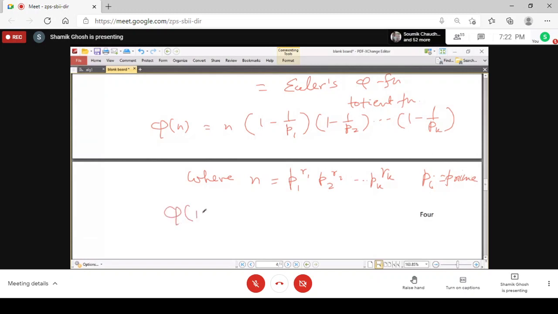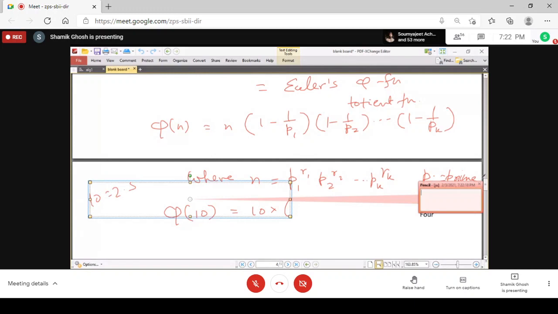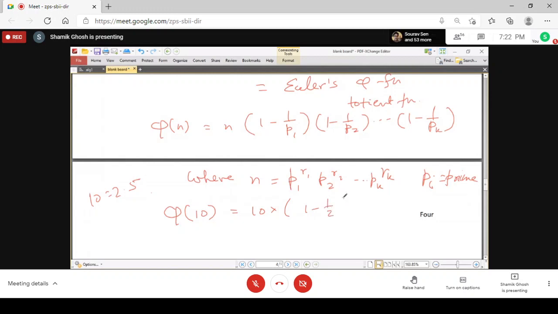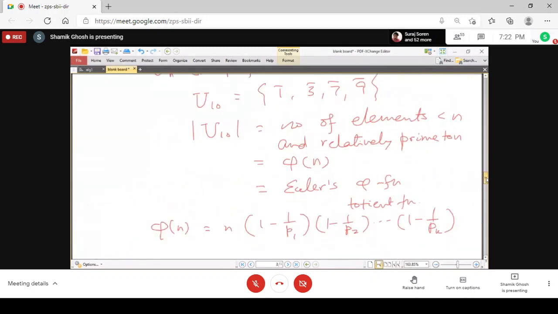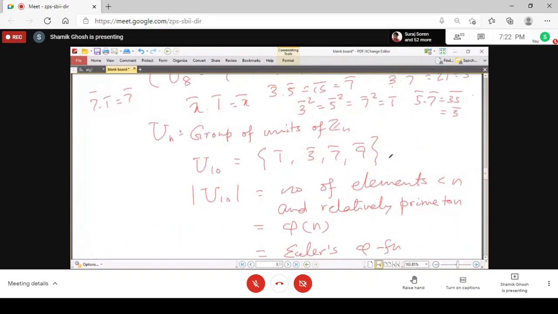So using this formula, you can calculate that this is 10 into, 10 is 2 into 5. So this is 10 into 1 minus half and 1 minus 1/5. So this is 10 into half into 4 by 5. And so you have that this is actually 4. So as you have seen, U10 has these 4 elements.